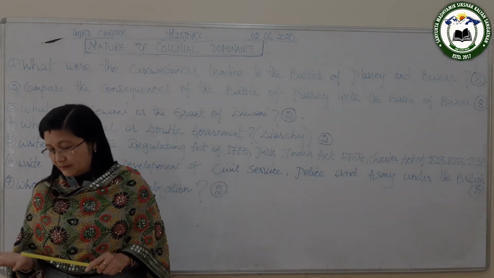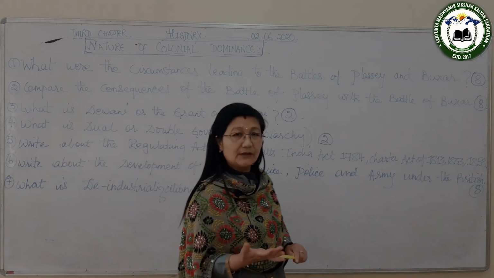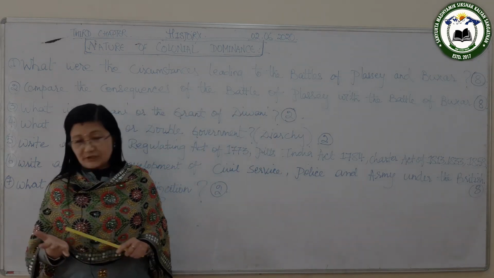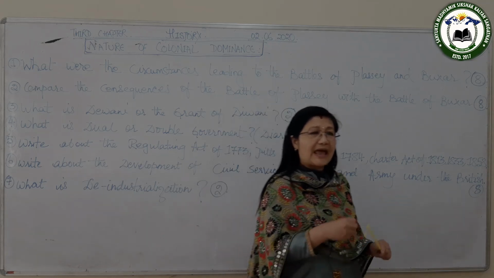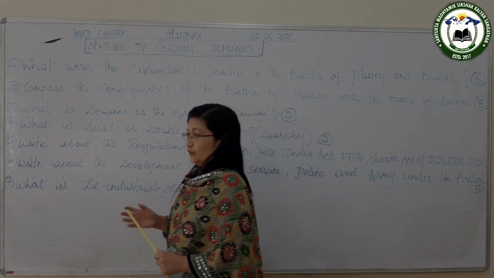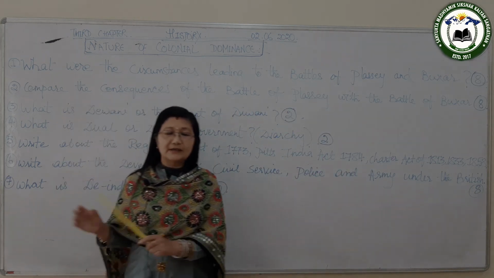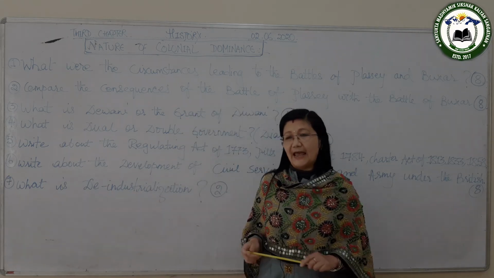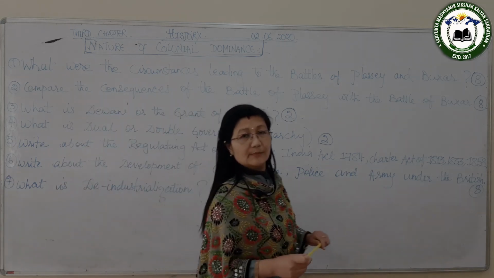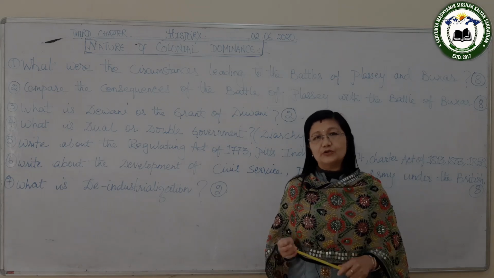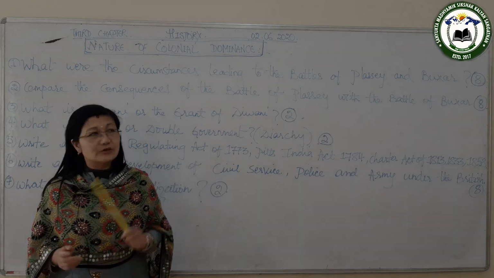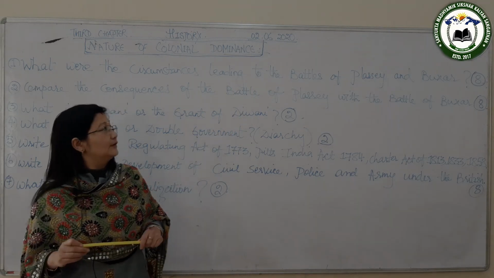Then, there were some officers in the court of Siraj-ud-Dawla who did not like him. For instance, Jagat Seth, Umichand, Rai Durlab, and also his commander of the army, the head of the army, Mir Zafar, also did not like him. They were all conspiring and making plans to remove him from the Nawabship. So, at that time, all these people joined hands with the British, with Clive, and they attacked Siraj-ud-Dawla at night. Because Siraj-ud-Dawla was all alone, he was defeated, and this is how the historic Battle of Plassey took place. So, these are the circumstances leading to the Battle of Plassey.